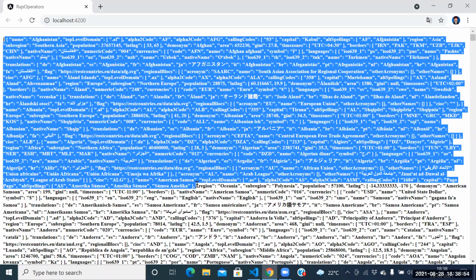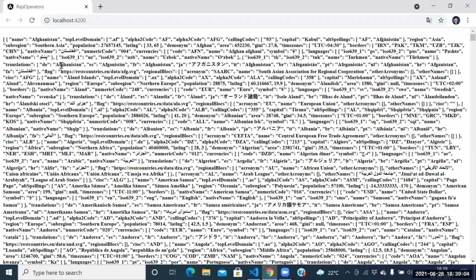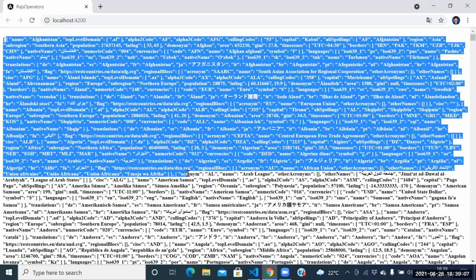Anwar, I don't need this much of nonsense. I need only flag. See this one. So many things are there. I don't need this much of nonsense. I need only flag. Okay, now the result we need to modify.